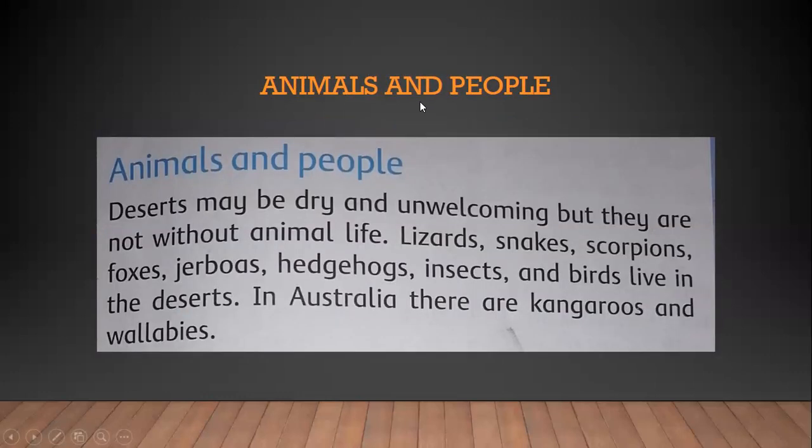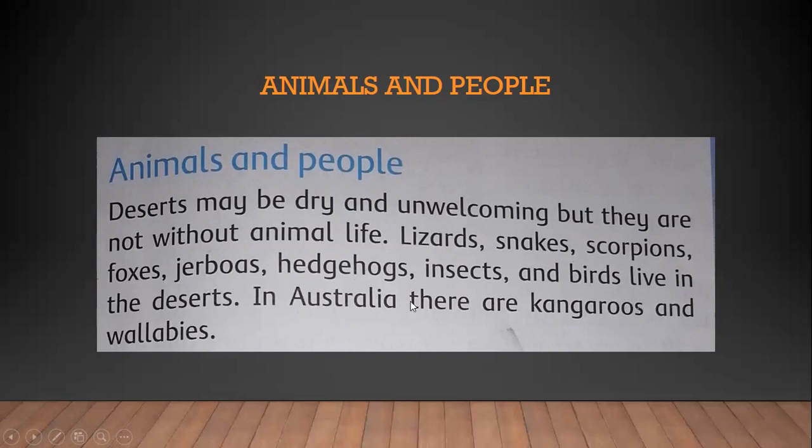Now we will see which types of animals we find in the desert. Animals and people. First we will discuss the animals. Deserts may be dry and unwelcoming, as we all know, but still there is some animal life which lives there, like lizards, snakes, scorpions, foxes, gerbils, hedgehogs, insects, and birds.